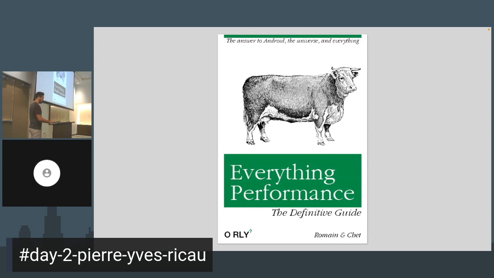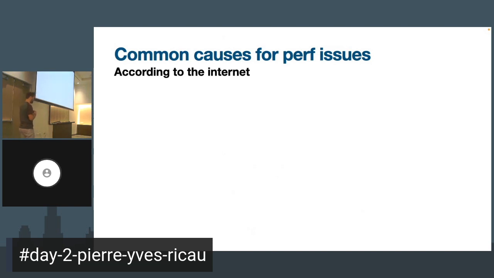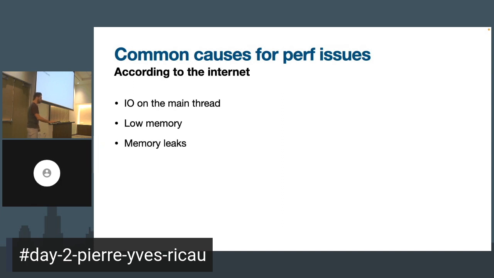So what did I learn by reading online resources? I learned about common causes for performance issues, such as: you shouldn't be doing I/O on the main thread. Don't read the disk on the main thread. If you run out of memory, then you're going to have issues like the GC running, so you should fix your memory leaks. You may know that I happen to be the author of LeakCanary, a library from Square to detect memory leaks, so it's very much my domain. But it's only one of the possible causes for perf issues, right?